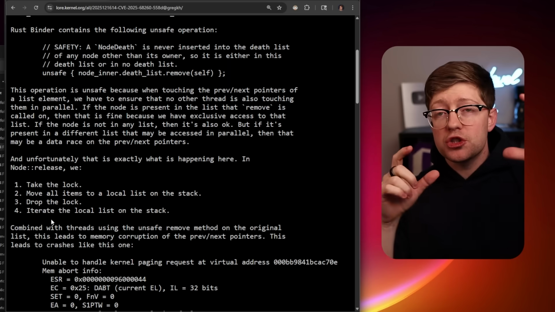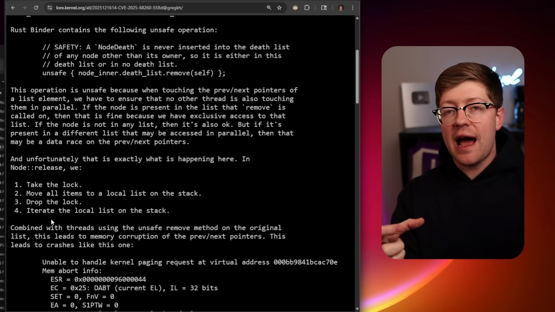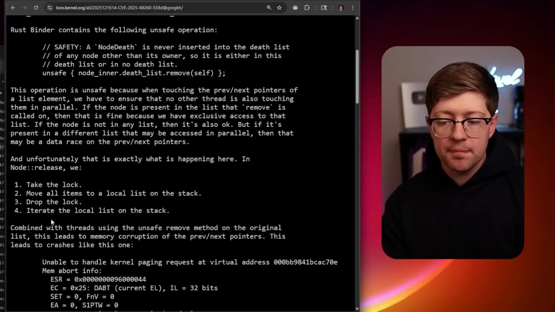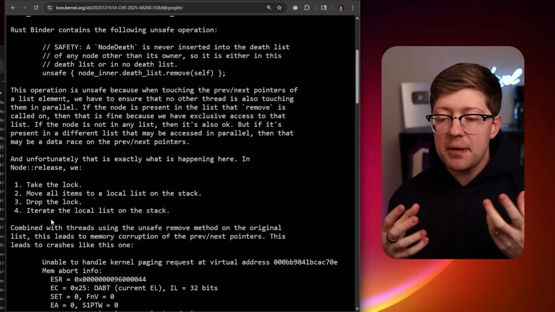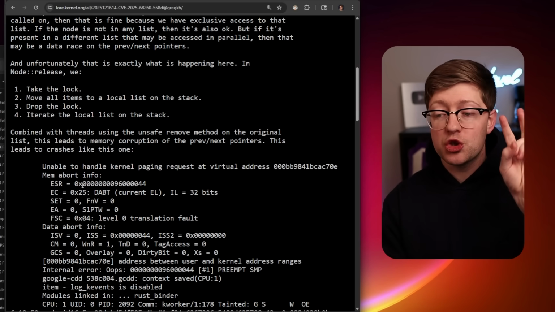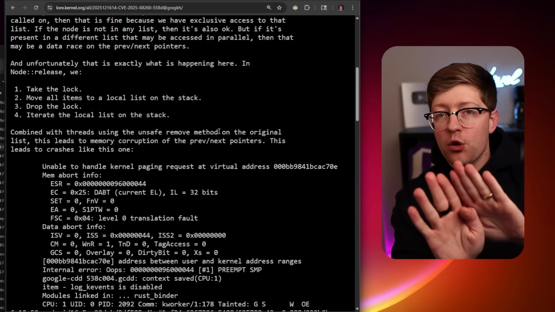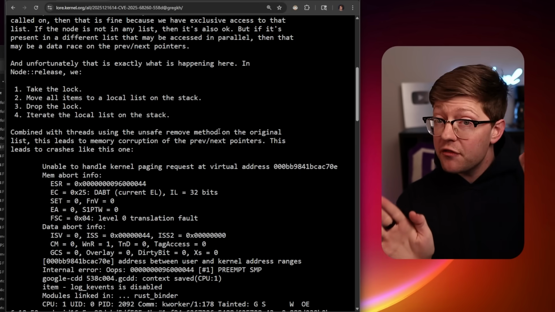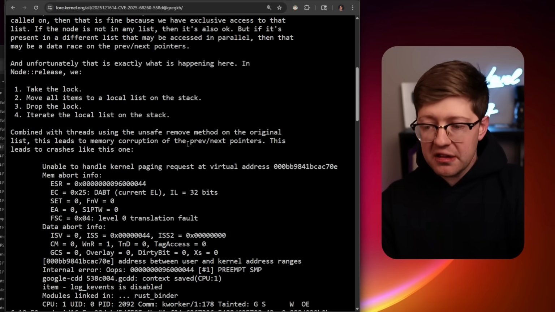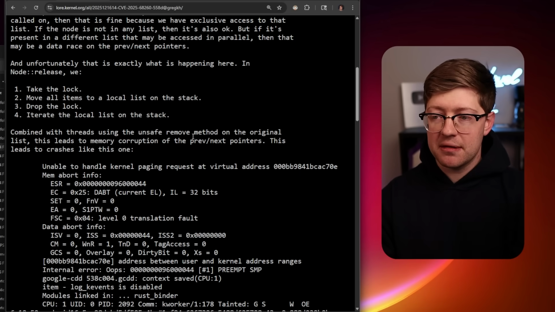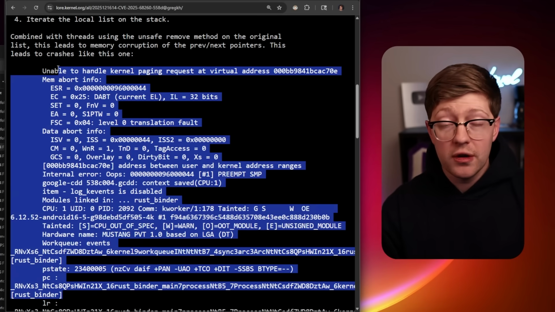Because of this, there are two locations where the list exists, and both locations think they have exclusive ownership of that data structure, but the pointers in that list both point to the same location. Because of this, you're able to have two separate threads that use the unsafe removal method, and they both have different copies of the same list doing the same operation. You're able to do this and interleave those next and prev update instructions and get crashes in the kernel.